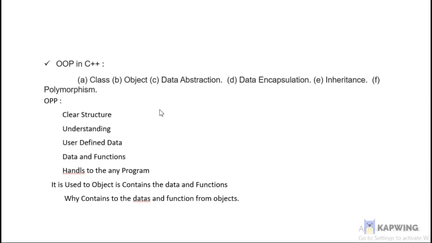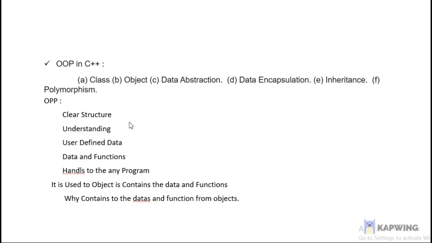What are the advantages of object-oriented programming? One is clear structure, another is understanding. User-defined data types, and data and functions handle any program. Clear structure means it provides a clear structure for programs. Understanding means it is necessary to understand many concepts.